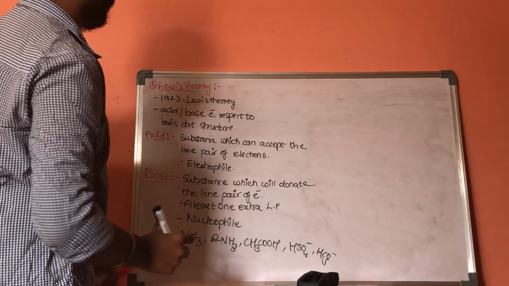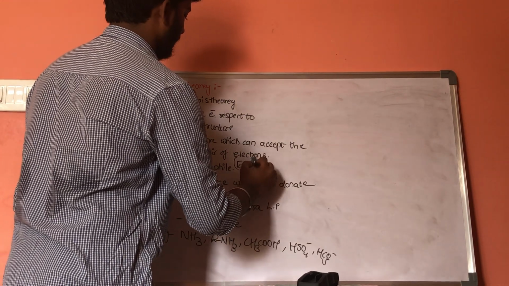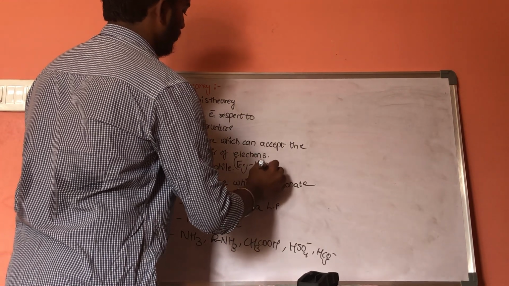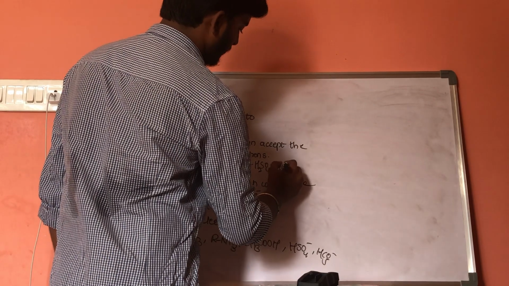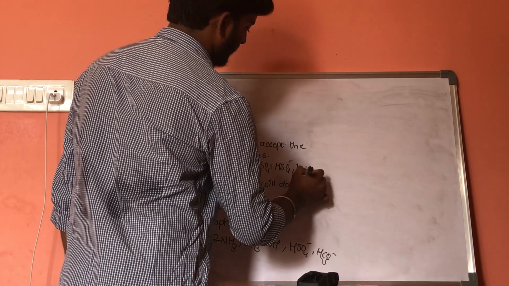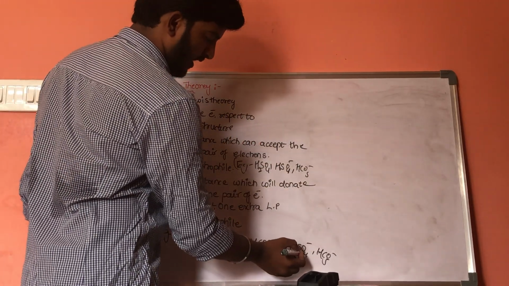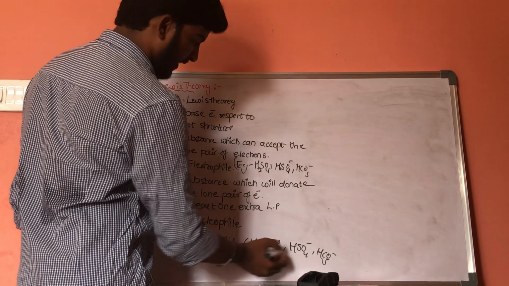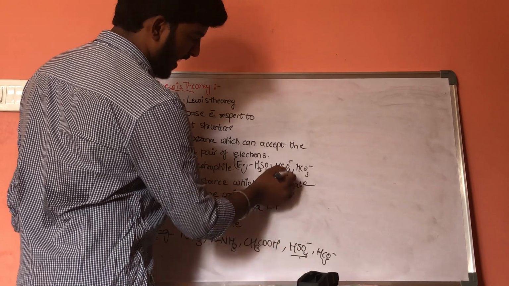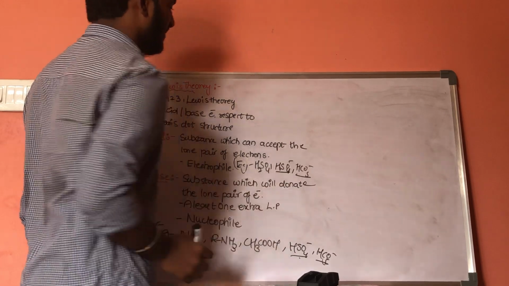And here the examples are H2SO4 and also HSO4 minus and also HCO3 minus.